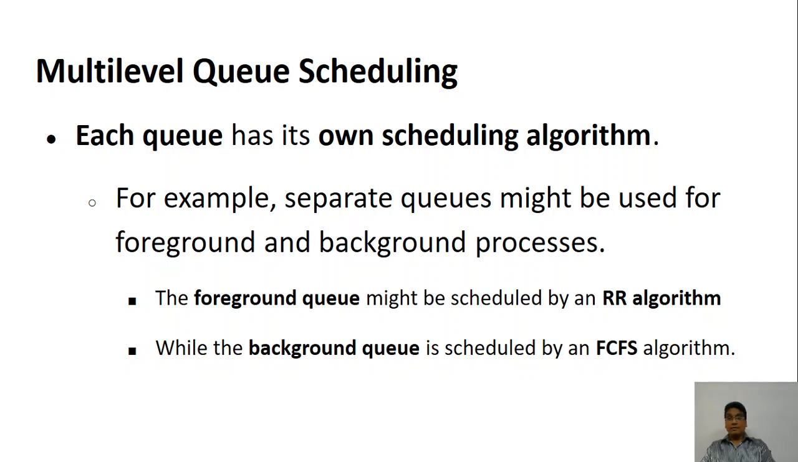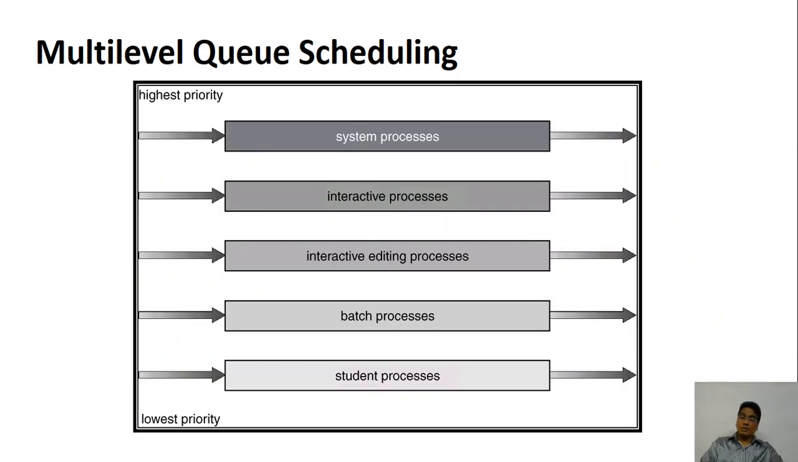Now we have different types of queues over here. Now let's assume that we have many processes in the batch processing. So this is one queue, and we may also have some processes in the interactive and some processes in the interactive editing and maybe student process and so on and so forth. Now if you select one of the queues, that is the queue that is associated with the batch processing. Now how does the scheduling take place? So that is very important.